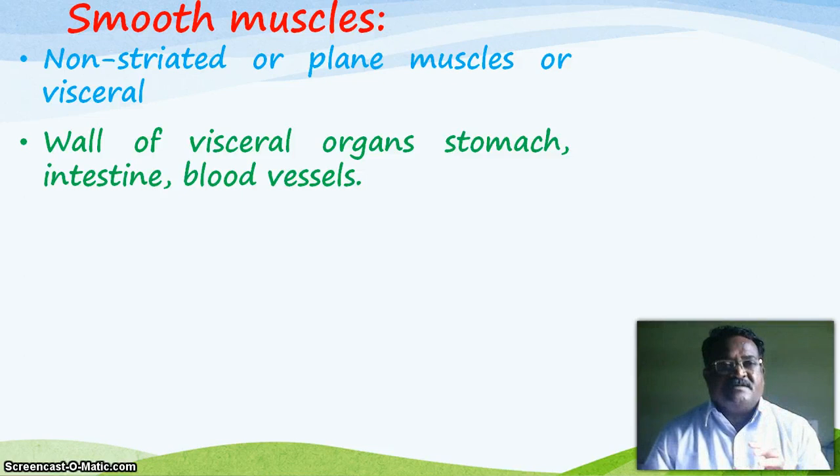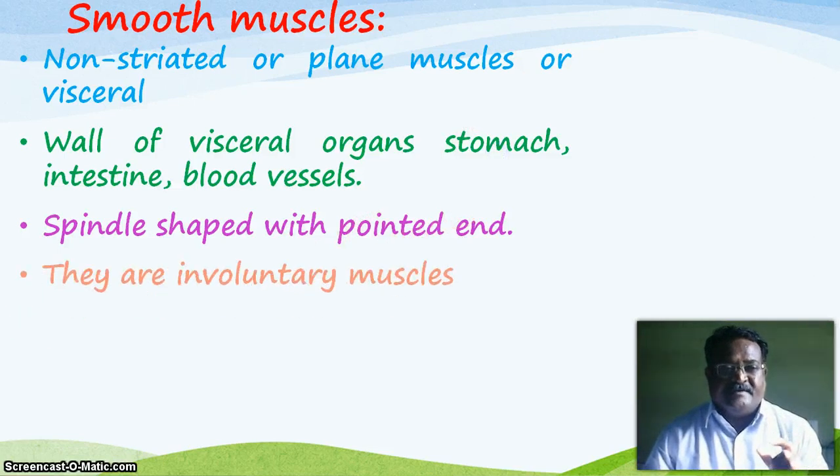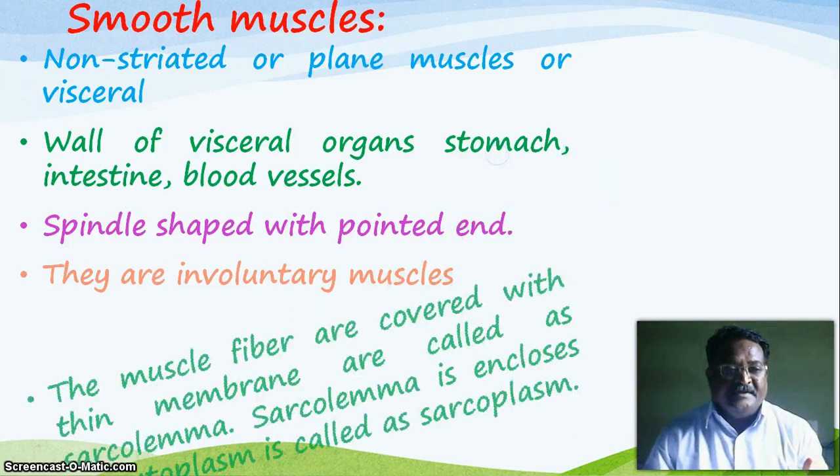They are spindle shaped with pointed ends, meaning both ends of the muscle are pointed. They are involuntary muscles, meaning they do not obey the willpower of the individual.